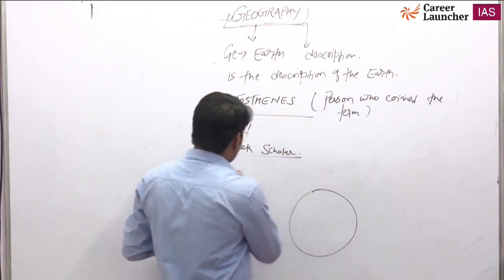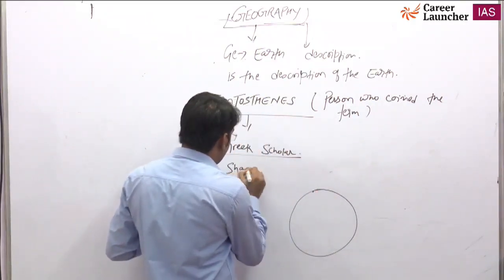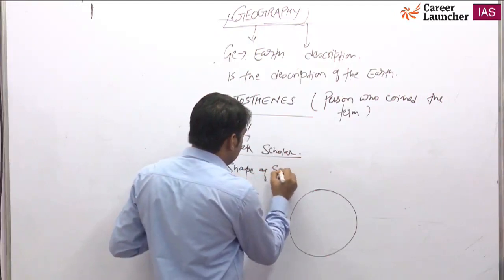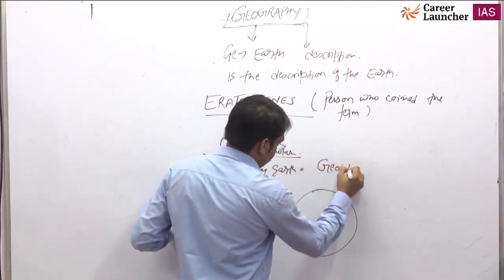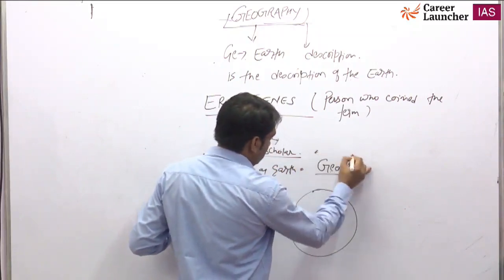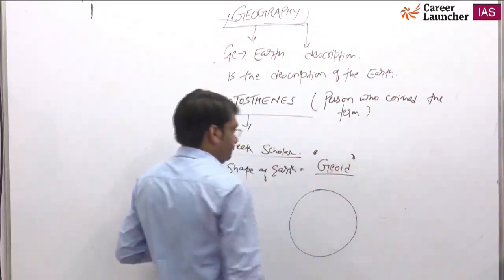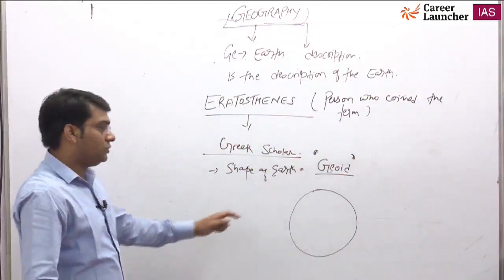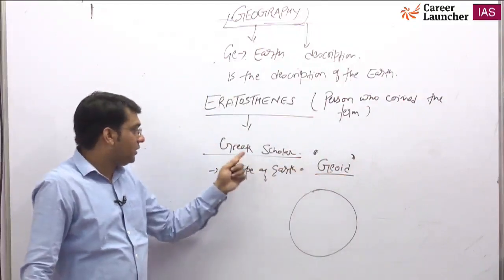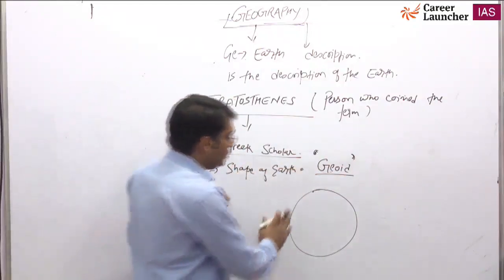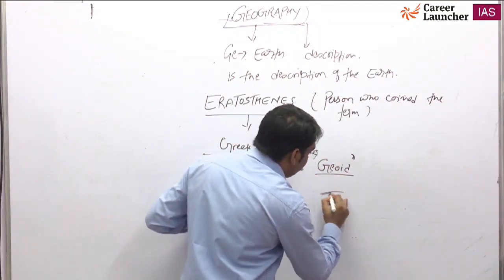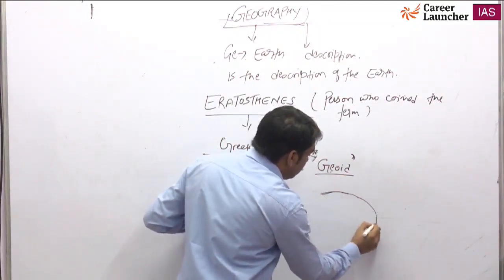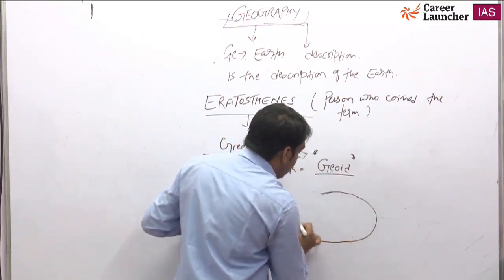Okay, so the shape of the earth is geoid. The shape of the earth is geoid. Basically, what is the meaning of geoid? A flat top, a bulge at the equator.